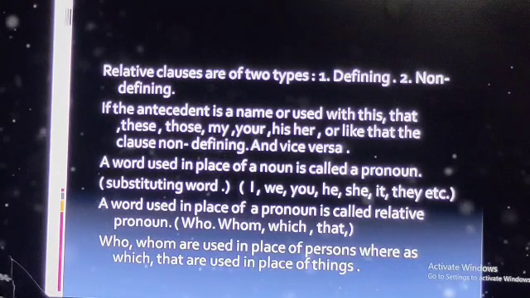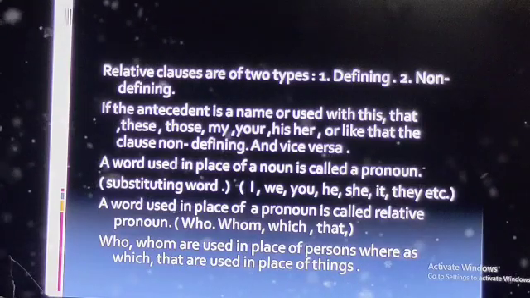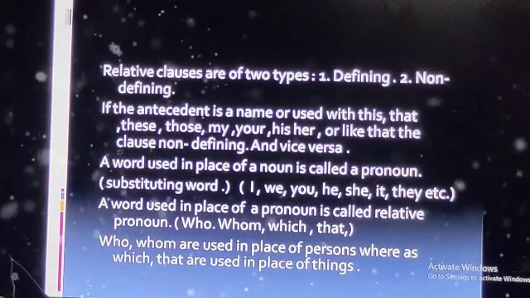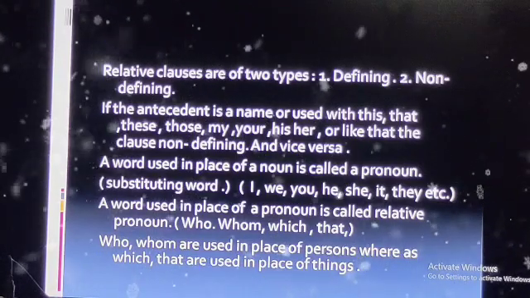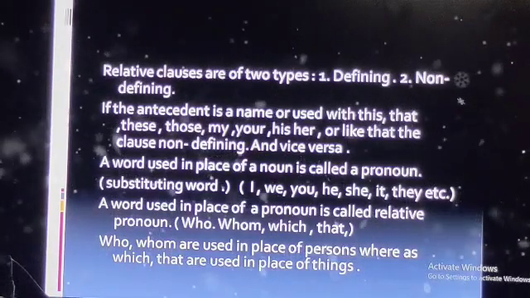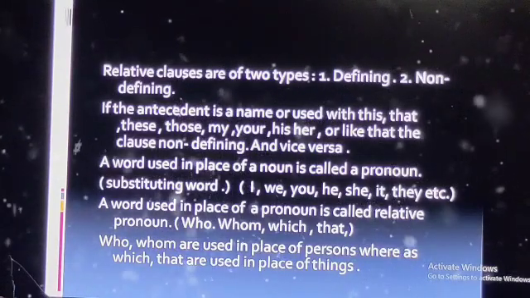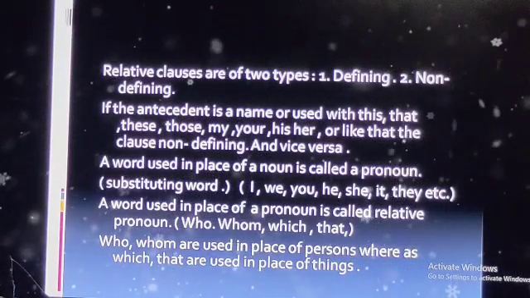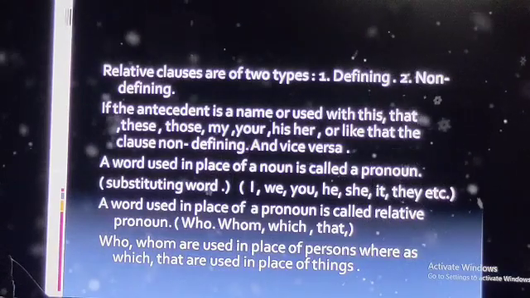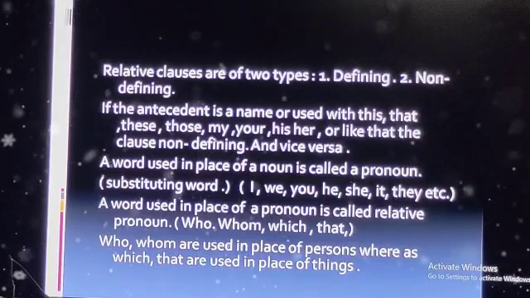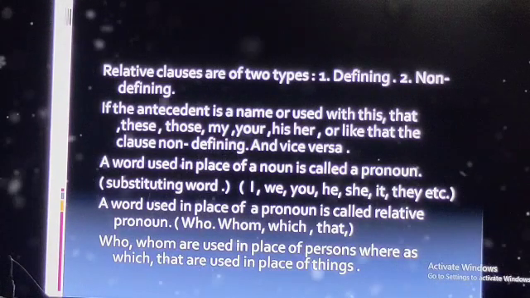Who, whom, which, that are relative pronouns. So the clause is non-defining if the antecedent is a name or used with these, and vice versa.